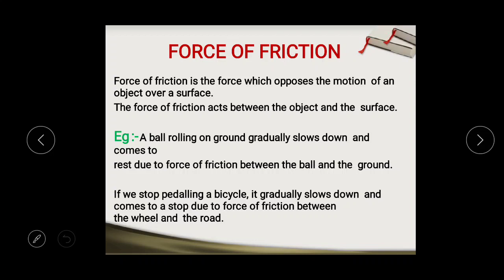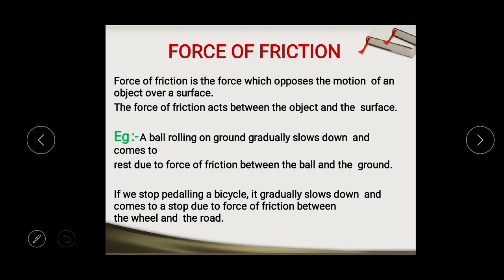Before discussing the rest part of friction, we must take a little revision of the things taught in the previous class. Now, as I have told, force of friction is a force which opposes the motion.